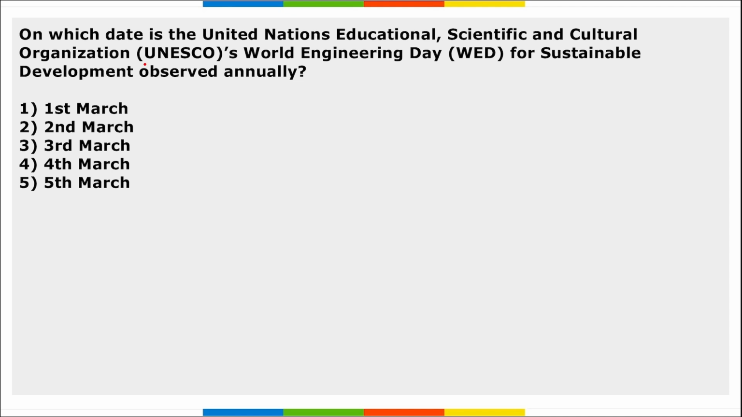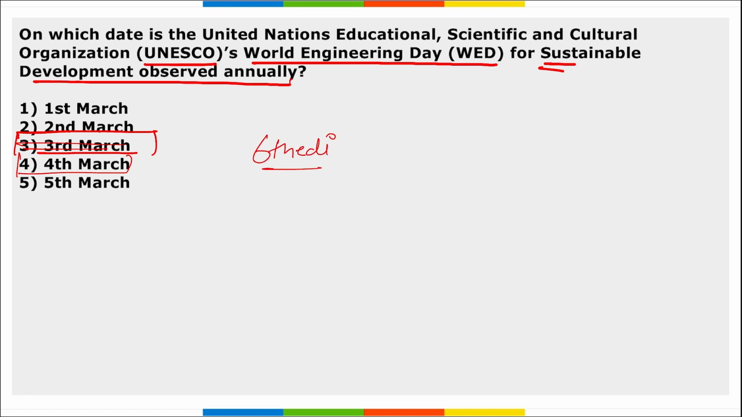Next, on which date is UNESCO's World Engineering Day for Sustainable Development observed annually? It is 3rd of March. I correct myself. When do we observe World Engineering Day? World Engineering Day is observed not on 3rd but on 4th of March. Right? And this time it was the 6th edition of this day that was observed.